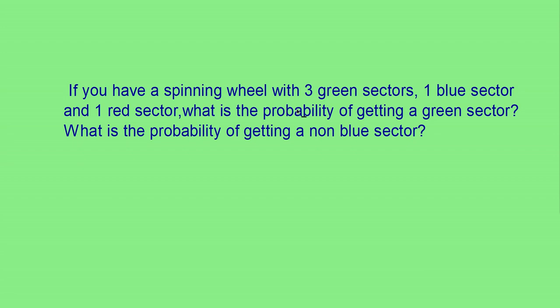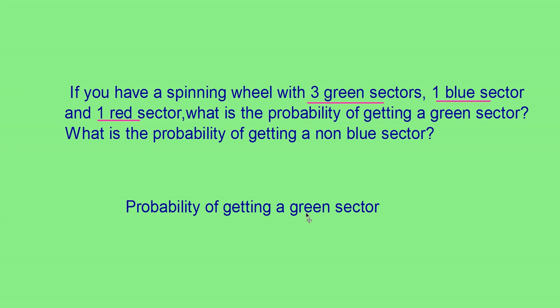Here the total sectors are 3 green, 1 blue and 1 red. So 3 plus 1 plus 1, there are a total of 5 equally likely outcomes. So the probability of getting a green sector: total 3 greens are there, so 3 out of 5.